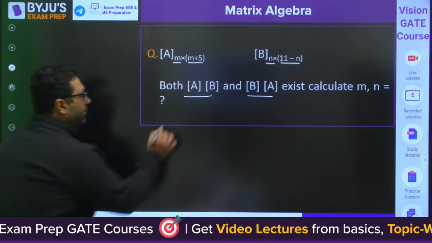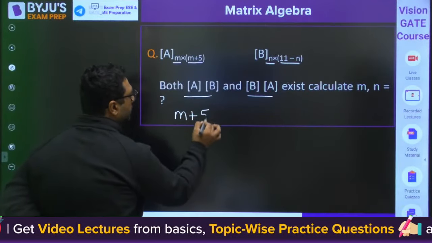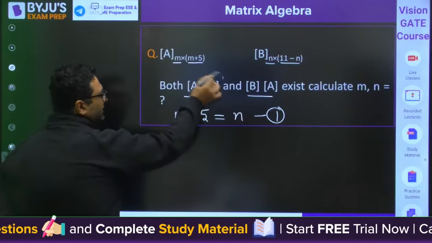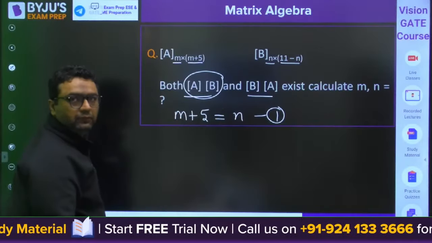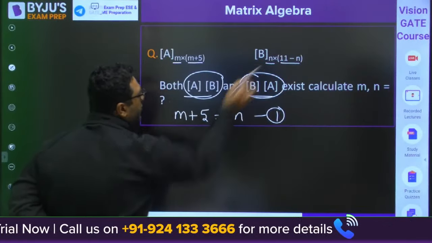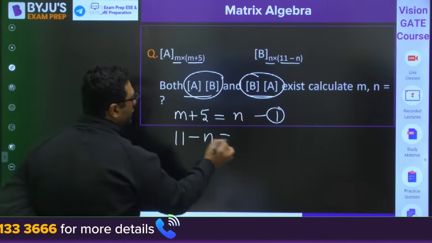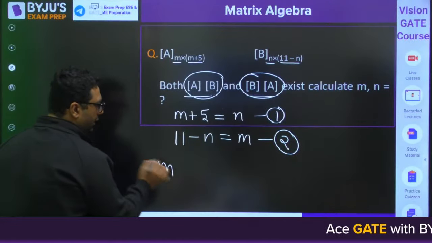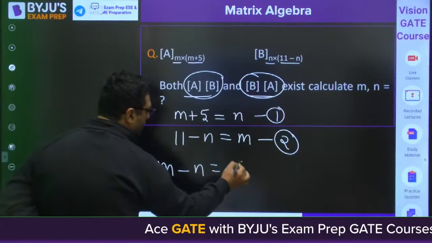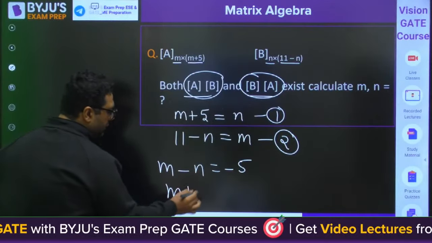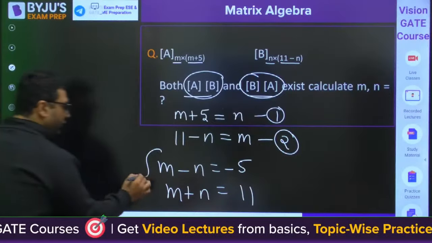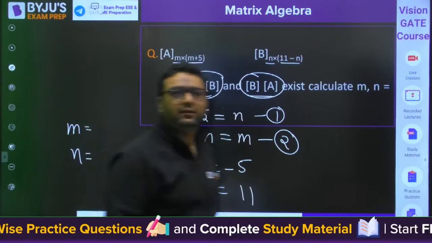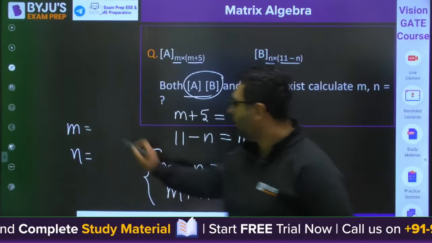You know that the number of columns equals the number of rows, because A into B exists. As B into A is also existing, the number of columns equals the number of rows. Solve these two equations, m minus n, m plus n. Solving this, you will be getting, are we getting 3 and 8? Very good. So the answers are coming as 3 and 8.